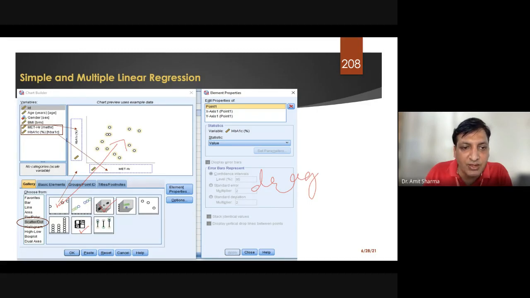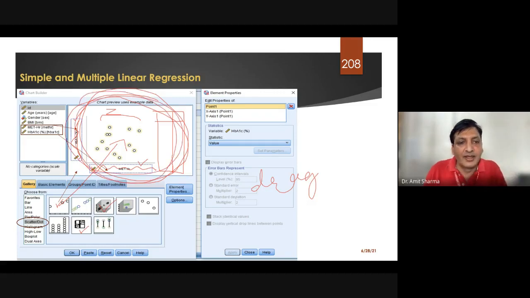According to the type of graph, these options will be visible. For example, if you want to draw a 3D graph, then you will have an option for the x axis, y axis, and you will have an option for the z axis. Again, you will have one more option for category, gender. Whatever is displayed on the chart preview is based upon the type of graph you have chosen.